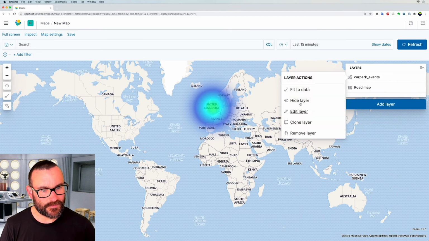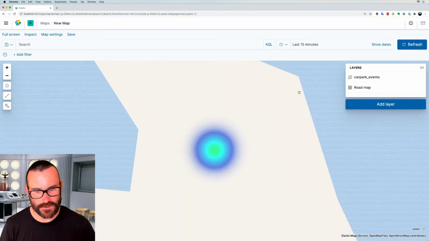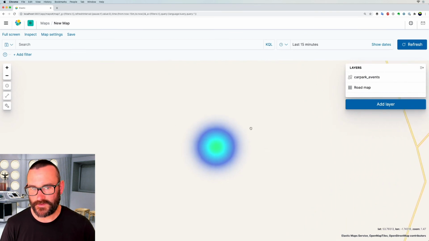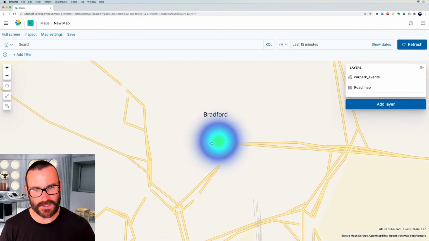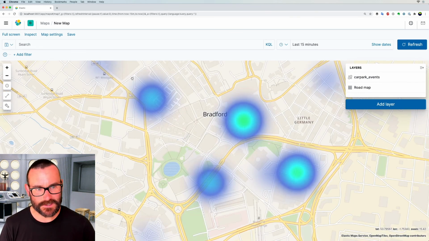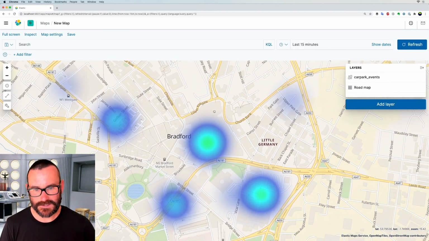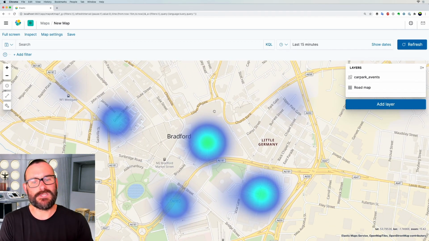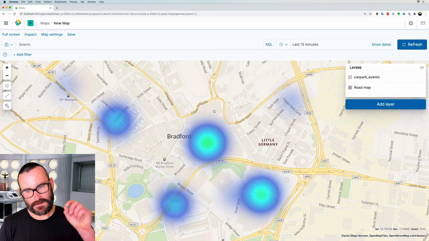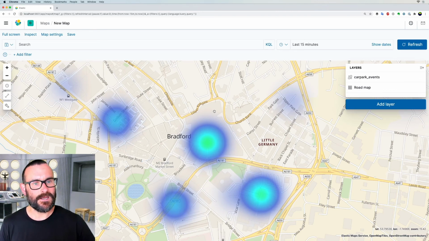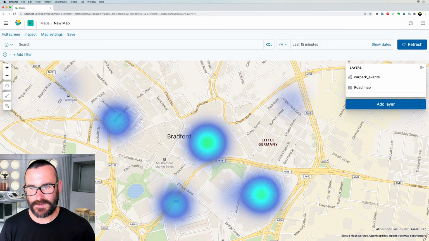And now if we fit it to data, we're going to zoom all the way in, and we can see here's Bradford in the north of England where the car parks actually are. And as that finally catches up, it plots where those car parks are, and it's doing a sum of the empty spaces. So it's not saying in this particular location there are this many, but within this timestamp here, so within the last 15 minutes, there are this many different spaces available.